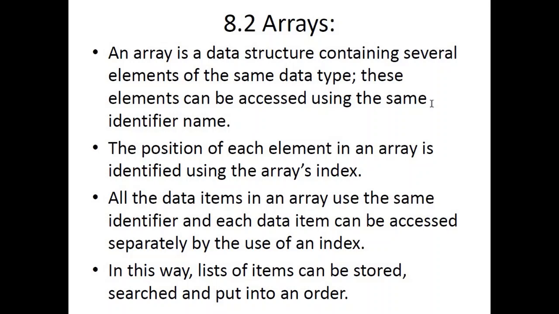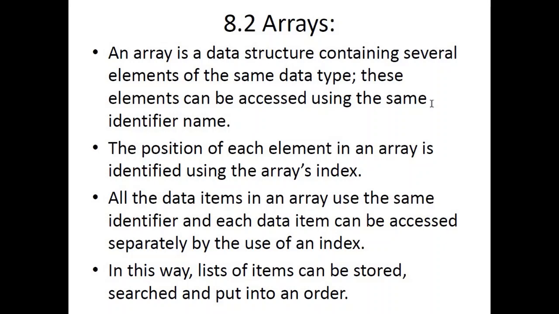If either the rows or the columns are a single entity, then we call that a one-dimensional array. And if we have multiple rows and multiple columns, then it is a two-dimensional array.